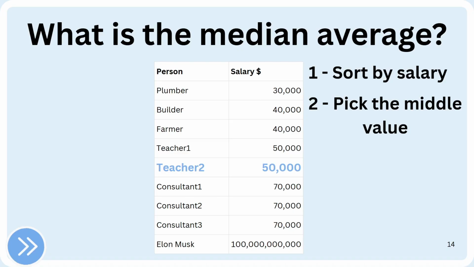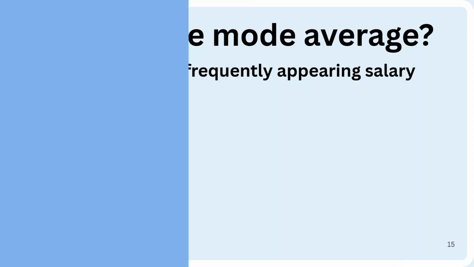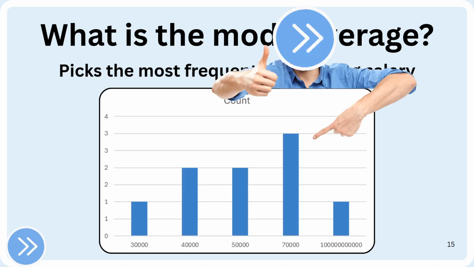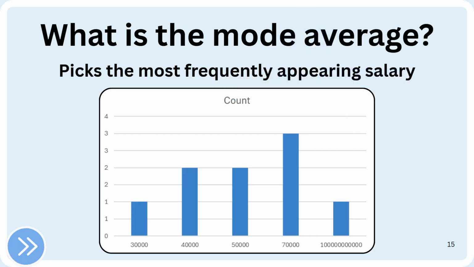Still, there is one more way to calculate the average, using the mode. The mode once again looks at all salaries, but this time it picks the most frequently occurring number. Here in this graph we see that 50,000 appears twice, 40,000 appears twice, and 70,000 appears thrice, meaning that it is the most common salary, and therefore our mode.